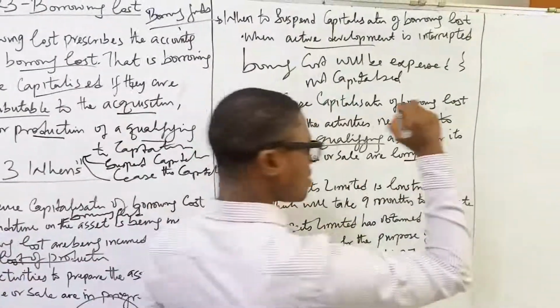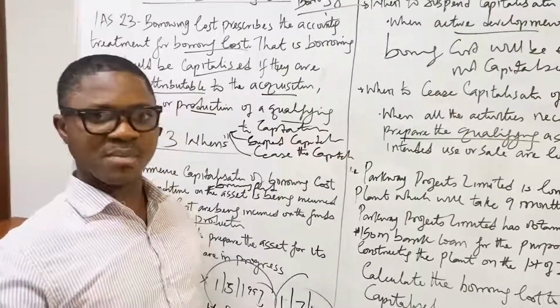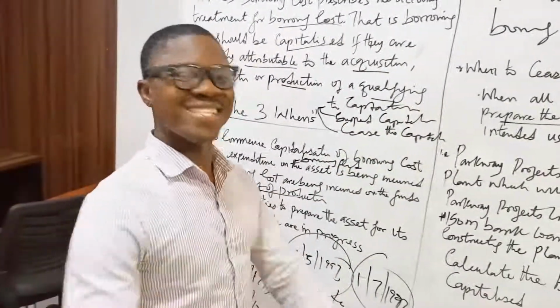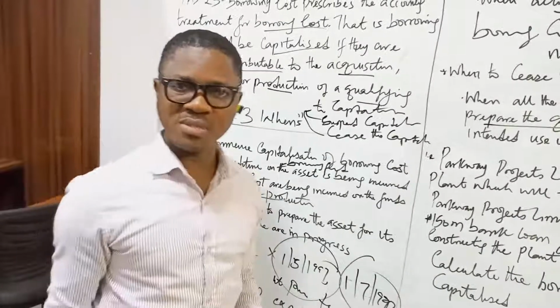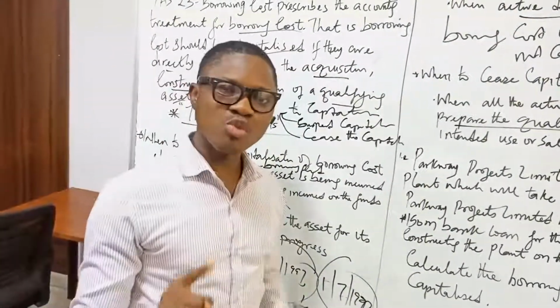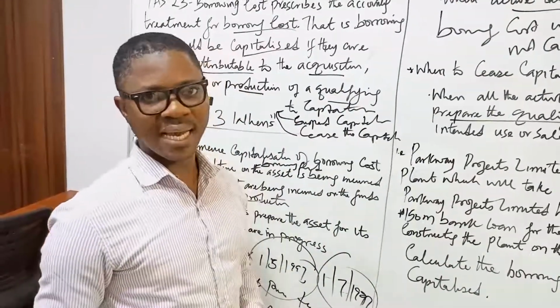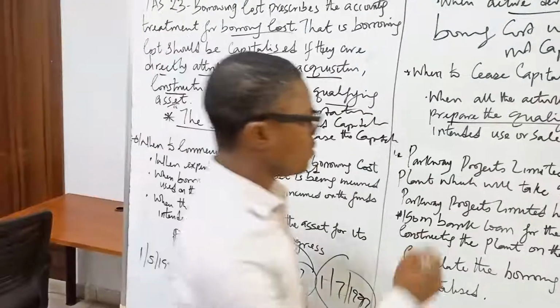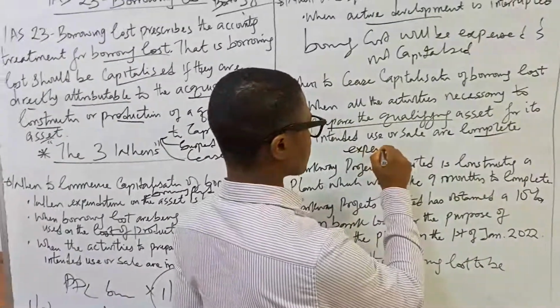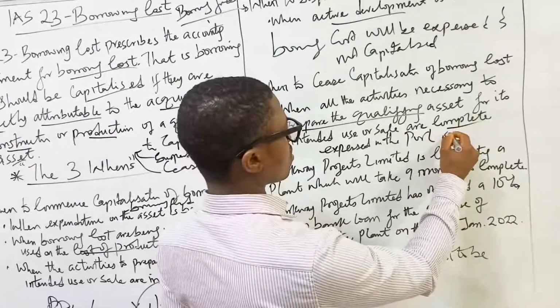So once the qualifying asset is complete, I mean the production, the construction and acquisition is completed, what does that mean? That would mean that any borrowing cost attributable to that borrowed fund will be suspended, will not be capitalized, but will be expensed in the profit or loss account.